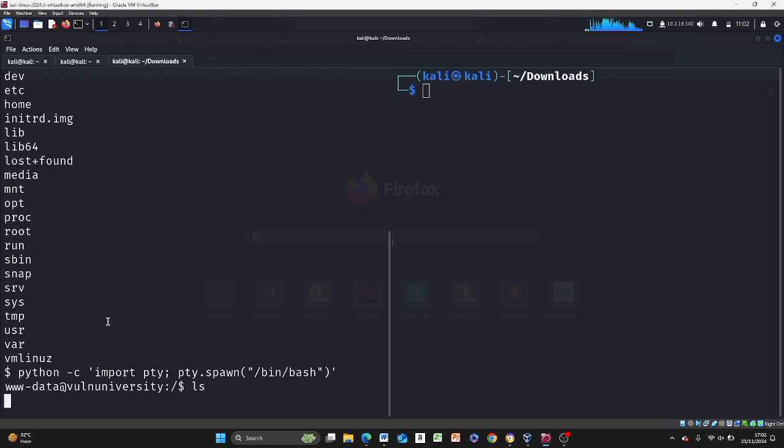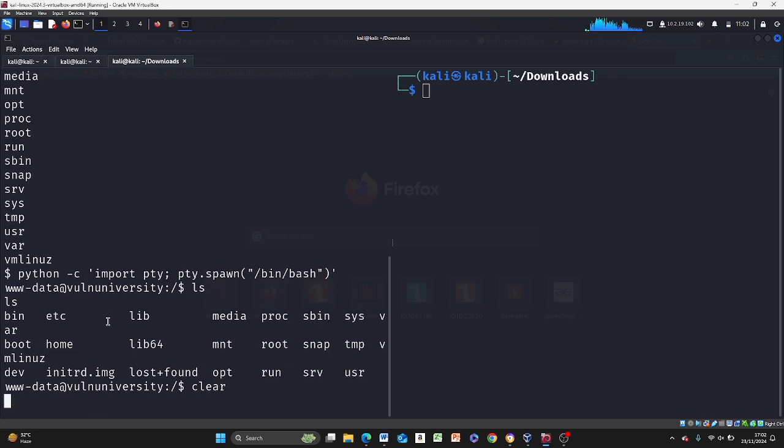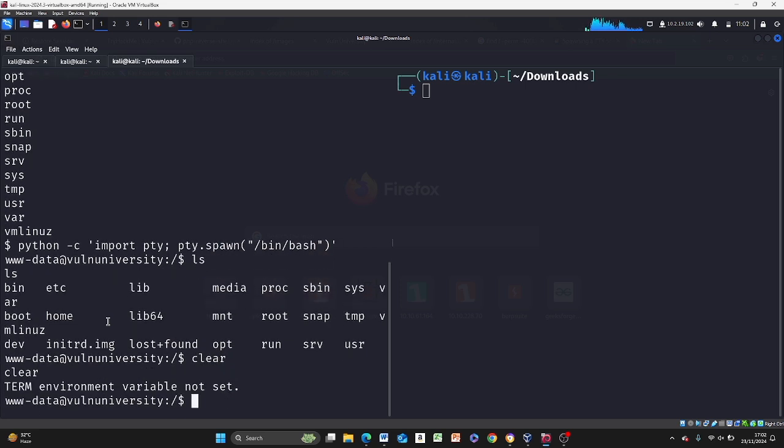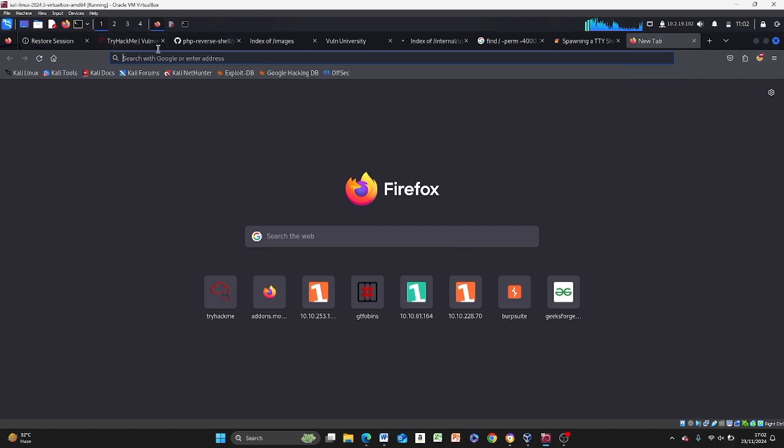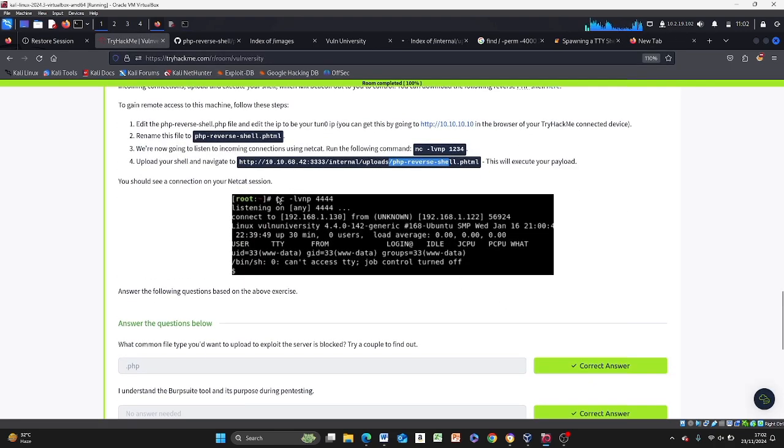Great. So now if I do ls, it makes it prettier. All right. Okay. Time variable not set. That's fine. It's because I'm used to clearing my screen. Great. So the next thing, now we see the same thing. We have a shell around here. It tells us the same thing, can access, and so on.